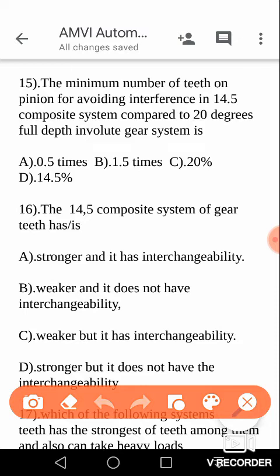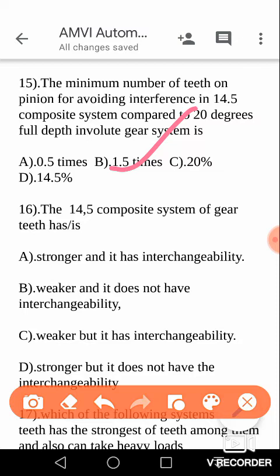If you compare the two systems, you will observe that the answer is B. It is 1.5 times. For example, if one system is 10, the other will be 50% more, or 15. The actual figures are different, I am telling you just as an example. So your answer is B.